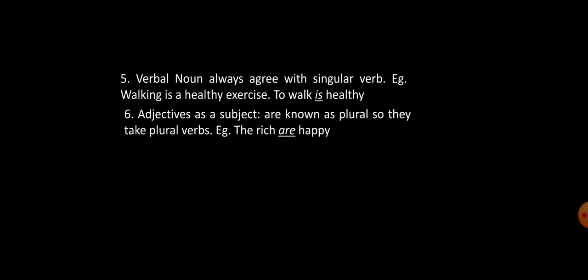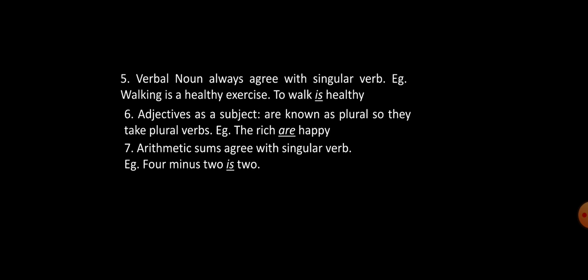Adjectives used as nouns are known as plural, so they take plural verbs. For example, the rich are happy. Here, rich means not only one person but rich people all over the world. Next, arithmetic sums. If there is any arithmetic sum, it always agrees with a singular verb. For example, 2 minus 2 is 2, not are.